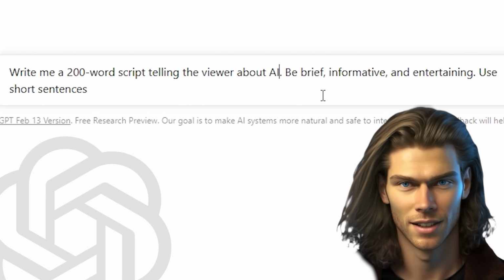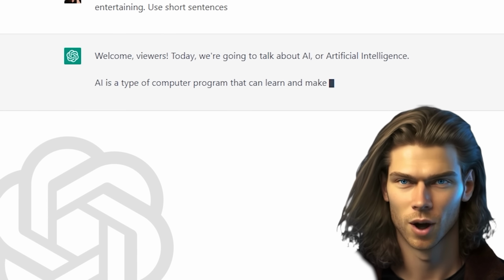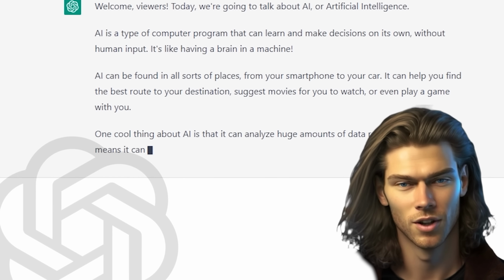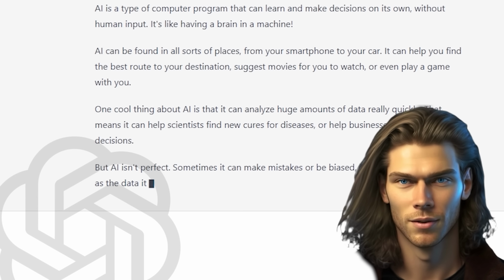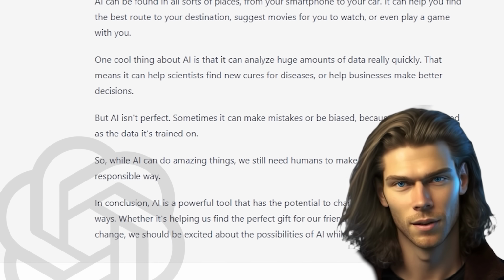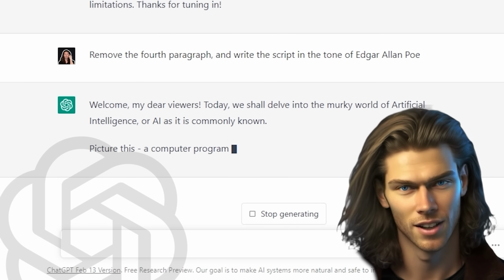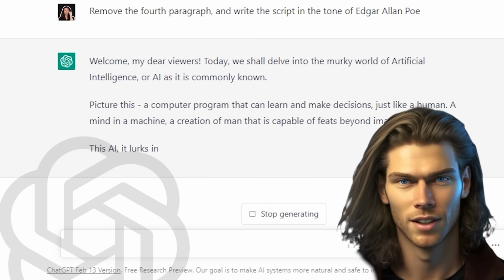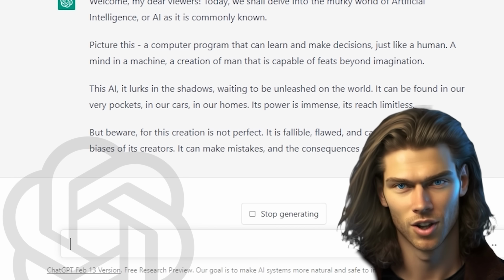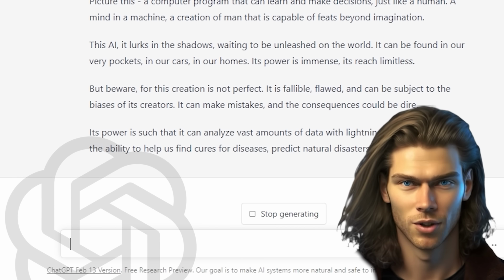Use short sentences. Once you've given ChatGPT a prompt, it will use its powerful language generation capabilities to create a script for you. However, you can also provide follow-up prompts to adjust the result to your liking. For example, you could ask ChatGPT to remove certain sentences, change the tone or style, or add specific details. By giving ChatGPT these follow-up prompts, you can customize your script to make it truly unique and fitting for your AI avatar.